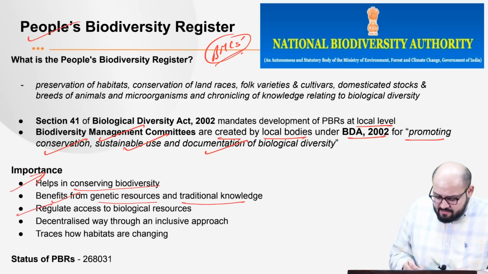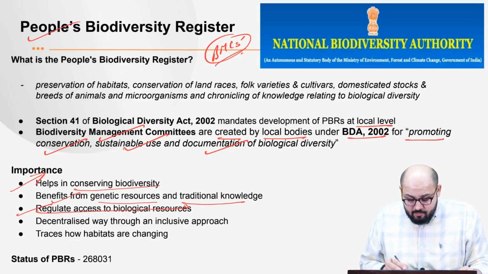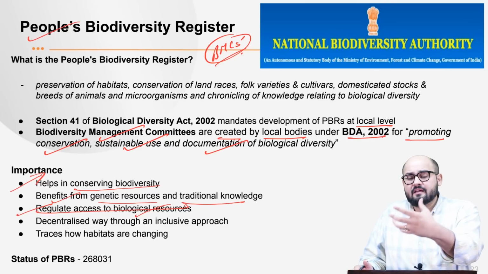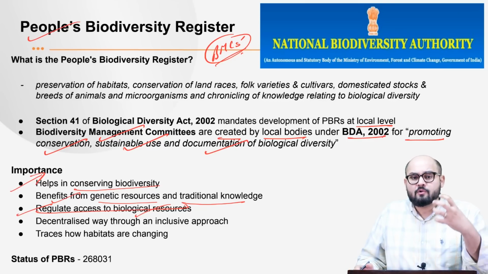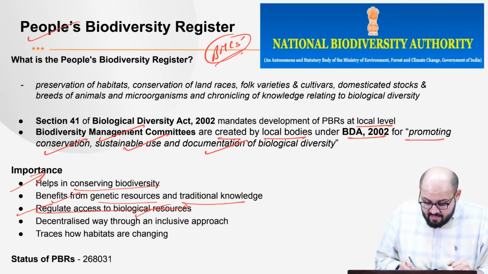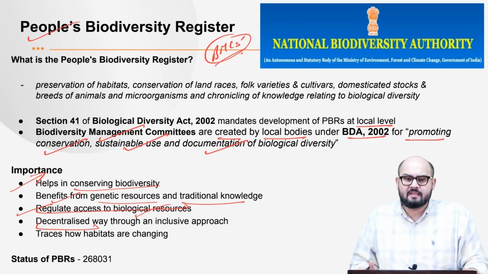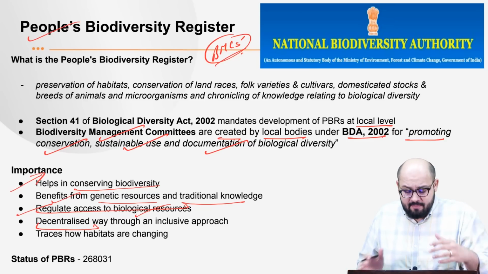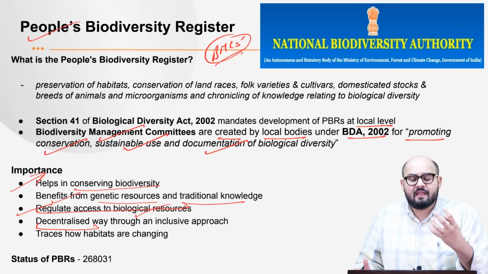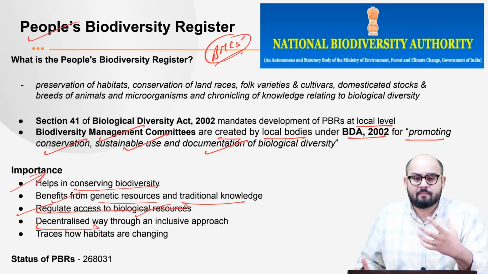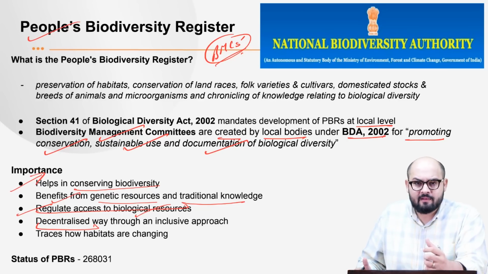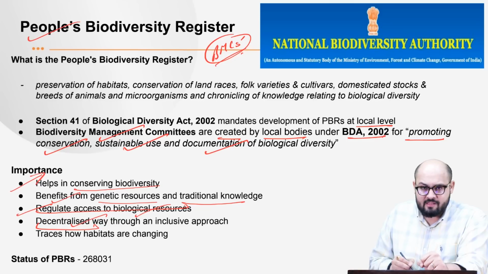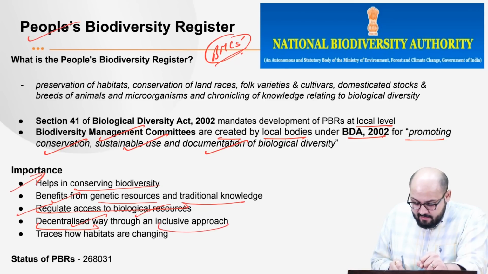Next is that it regulates the access to the biological resources. Obviously, who needs what resources, whether the resources should be provided or not, so it properly regulates it. Next is that it is a decentralized way. We have the BMCs at the local level preparing the People's Biodiversity Register. So we are incorporating the views of the local people, especially the tribals and the vulnerable people. They have a say in the decision making process. So that is a decentralized, bottom-up, inclusive approach.